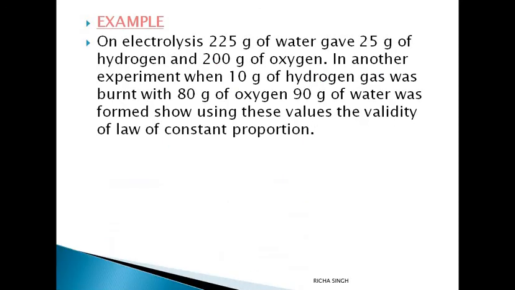Let's do one numerical based on this. On electrolysis, 225 gram of water. Electrolysis, you know, is when electricity is passed through water, it splits to give 25 gram of hydrogen and 200 gram of oxygen. One more experiment was conducted where 10 gram of hydrogen was burnt with 80 gram of oxygen to produce 90 gram of water. You have to prove the validity of law of constant proportion.